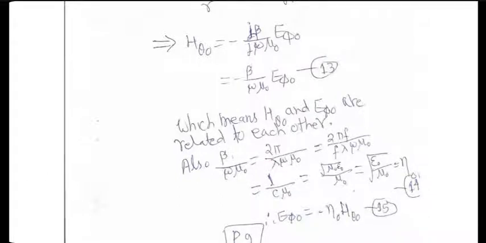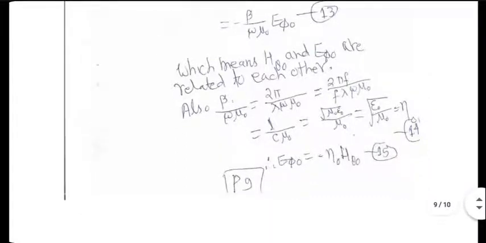Eta naught is 120 pi ohm. This eta naught is present almost everywhere where you see some E field divided by some H field in the air medium. Of course, appropriate components. E phi naught will be related to H theta naught, and I think E theta naught will be related to H phi naught. We'll see that also.